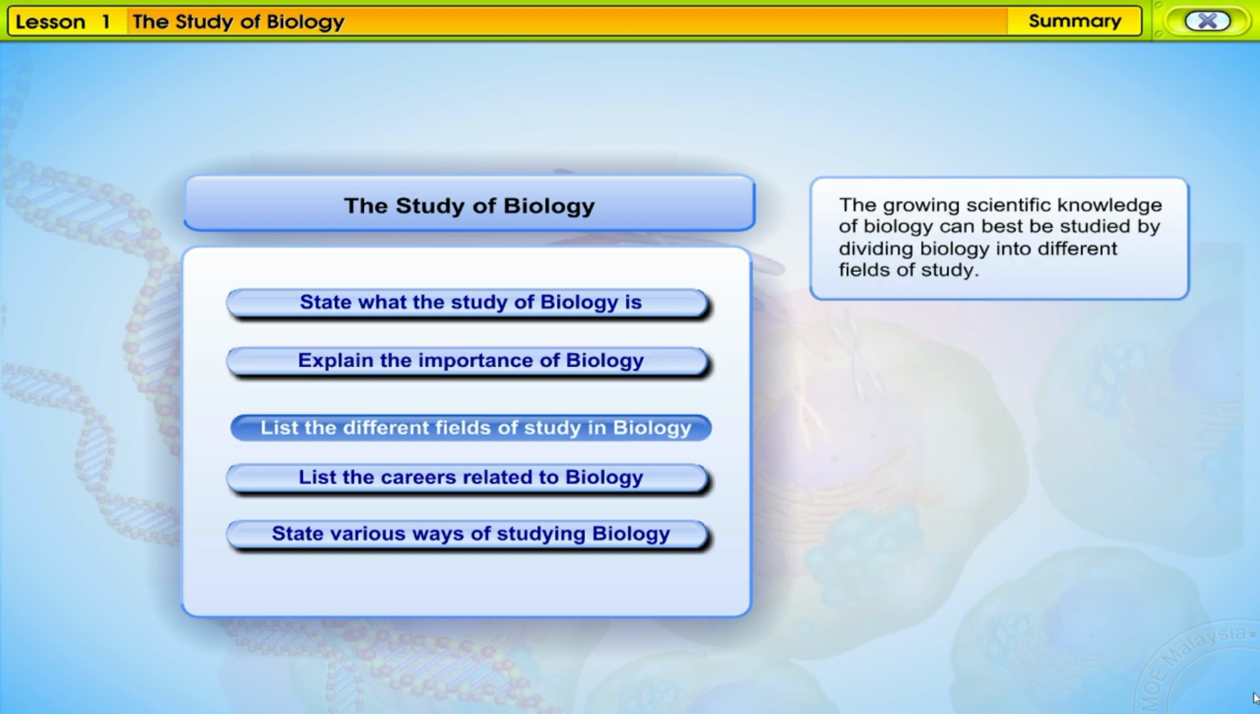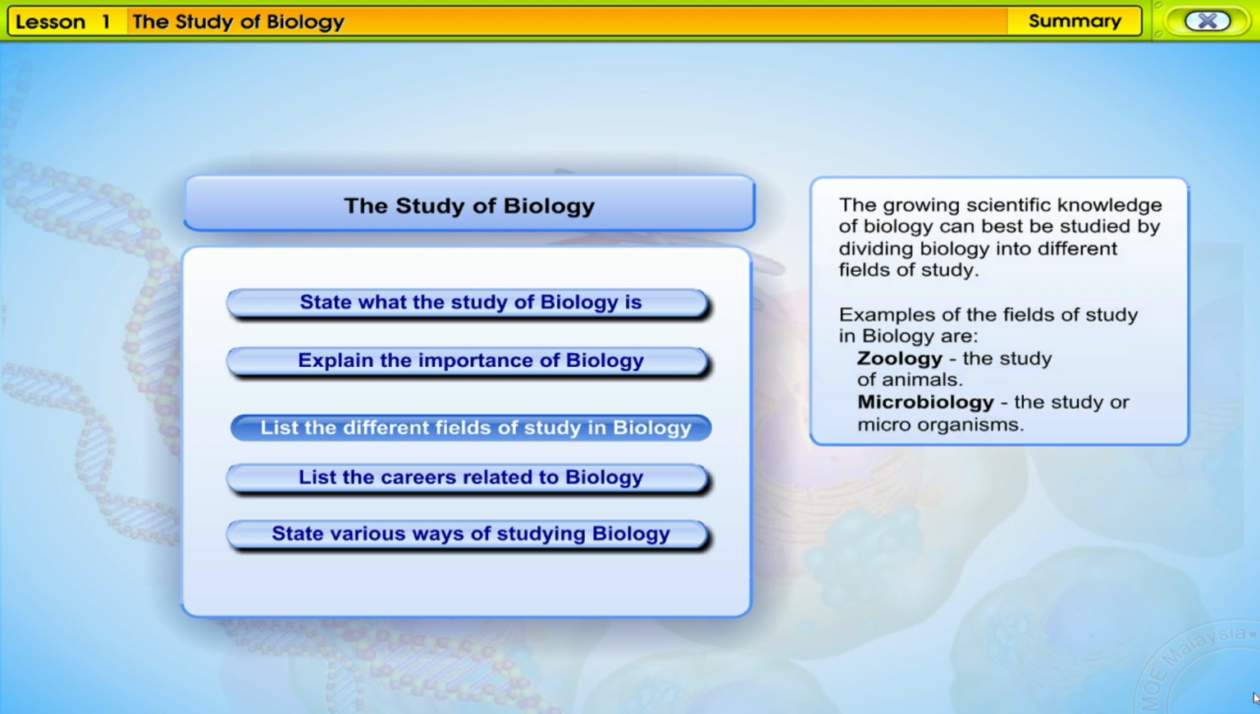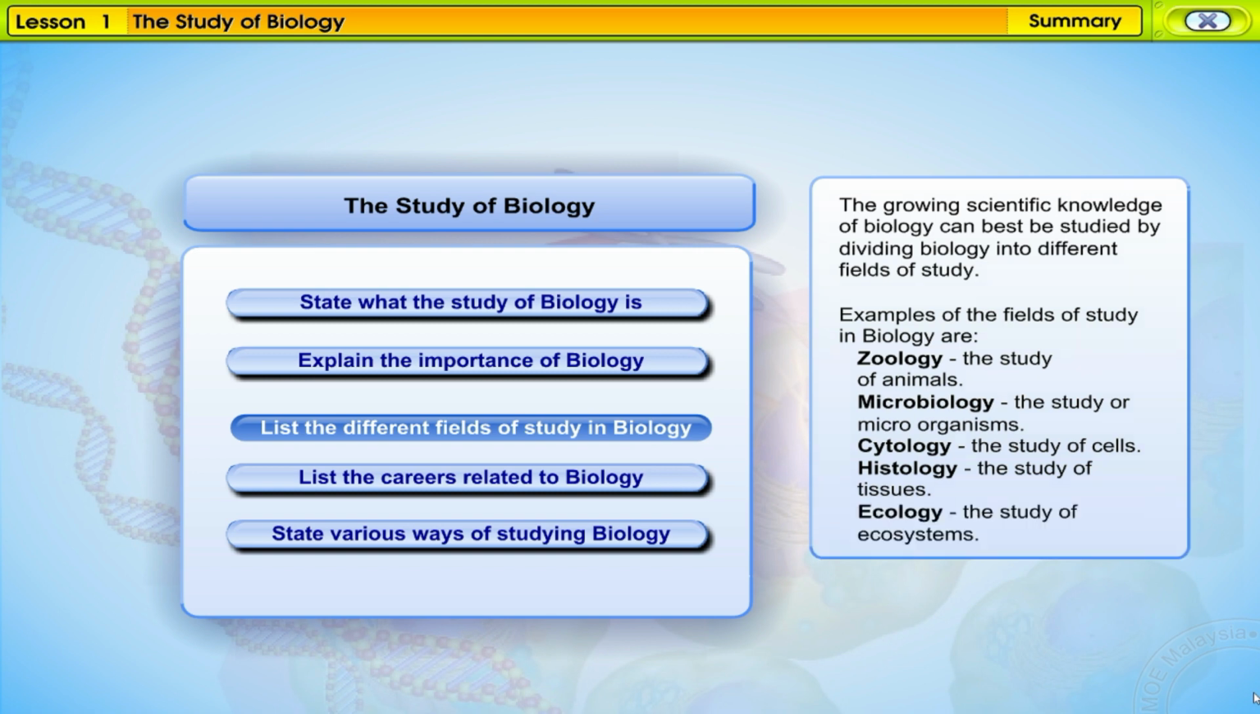The growing scientific knowledge of biology can best be studied by dividing biology into different fields of study. Examples of the fields of study in biology are zoology, the study of animals; microbiology, the study of microorganisms; cytology, the study of cells; histology, the study of tissues; ecology, the study of ecosystems; botany, the study of plants.